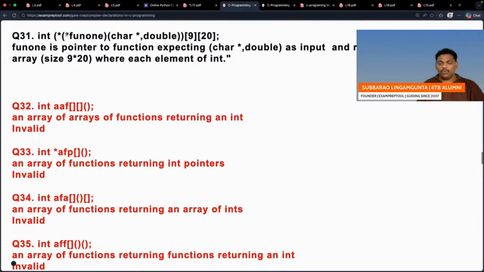Fun1 is a pointer pointing to a function which will take two things as input and finally return a pointer. That pointer is pointing to an array containing 9 rows and 20 columns, where every one is an integer. It's a very interesting one. Please be careful. Fun1 is a pointer to a function expecting two things as input and returning a pointer to an array of 9 rows and 20 columns, where each one is an integer.